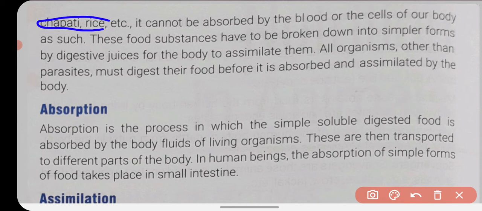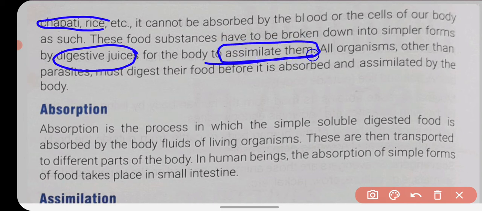It should be broken down into a simpler form so that our cells can utilize it. This breakdown of complex organic molecules into simpler form is done by the digestive juices secreted in our digestive system, and then the nutrients are assimilated in our body. Assimilation means to use.